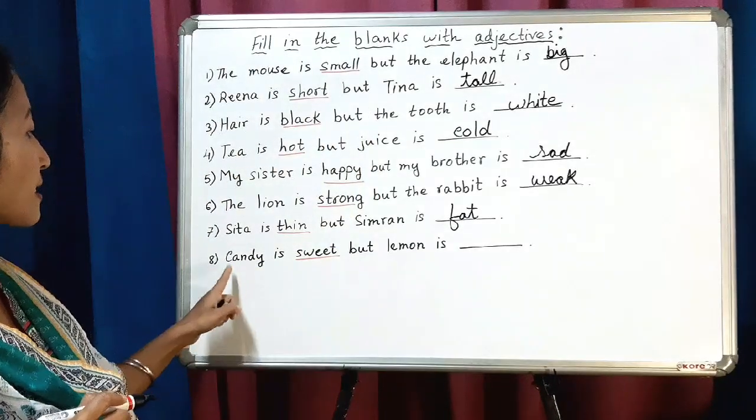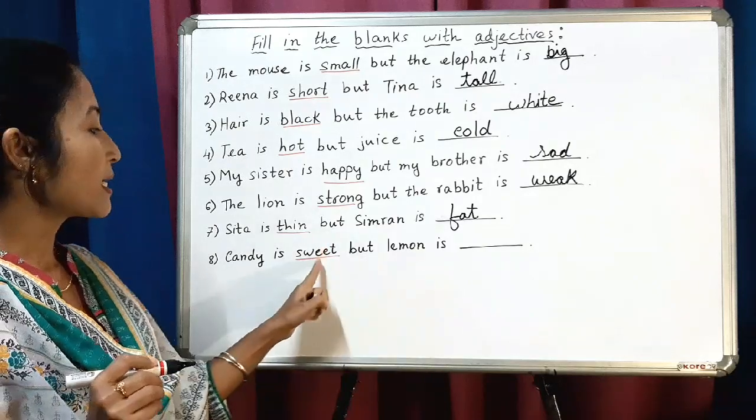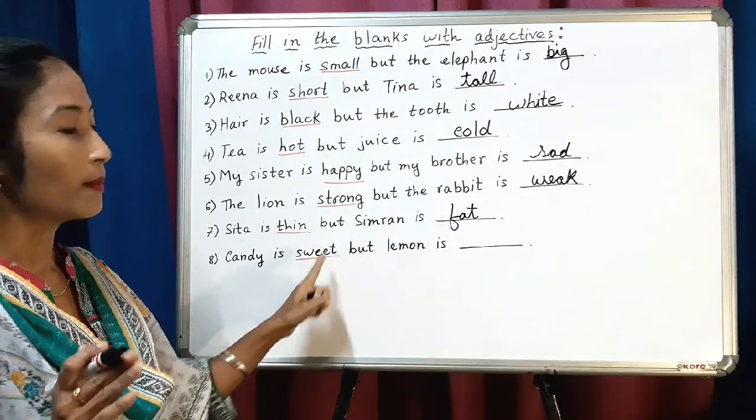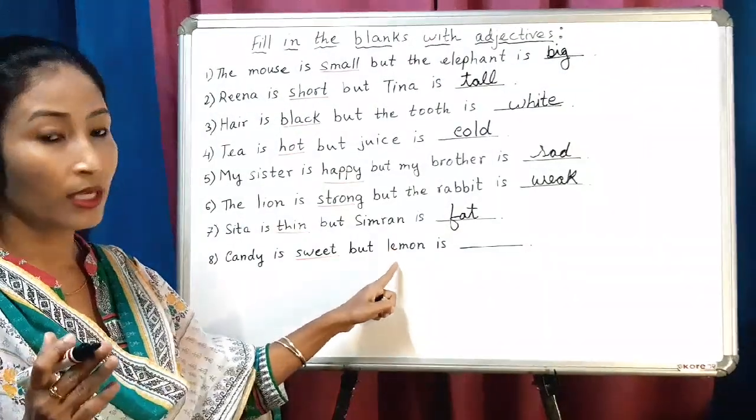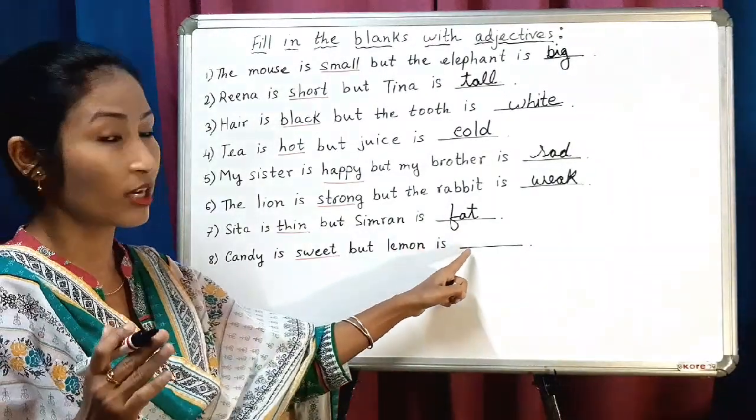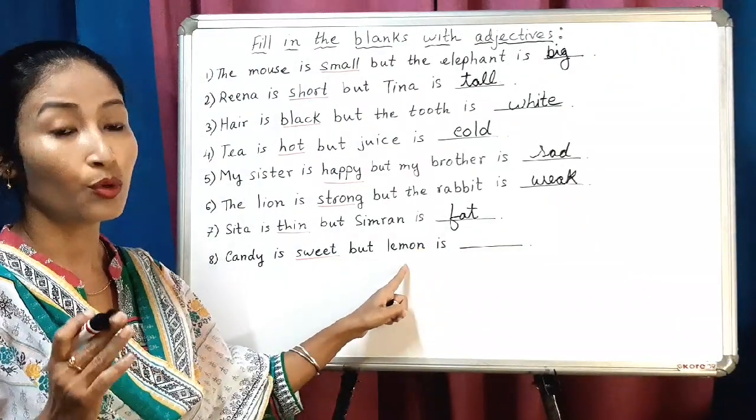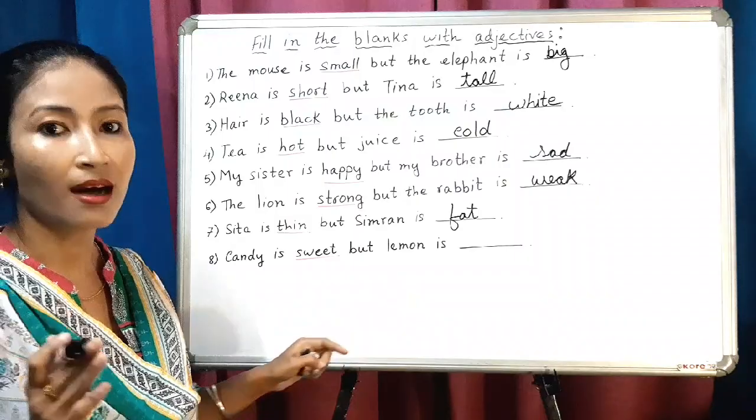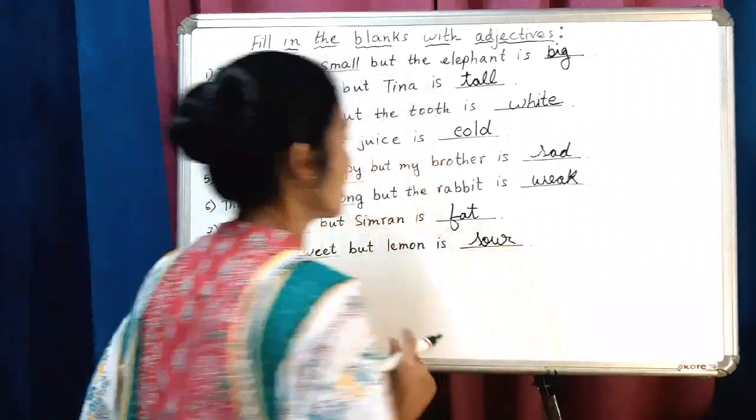Alright. Now last. Candy is sweet but lemon is, what is the opposite of sweet? What is the taste of lemon? Because lemon is a noun, now you have to write the adjective that describes the taste of a lemon. So what is the taste of a lemon? Sour. Very good. Sour. There we go. Alright.